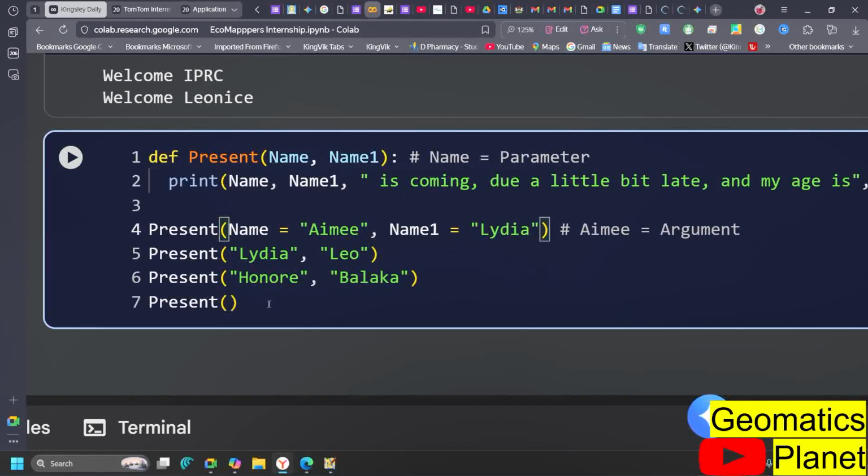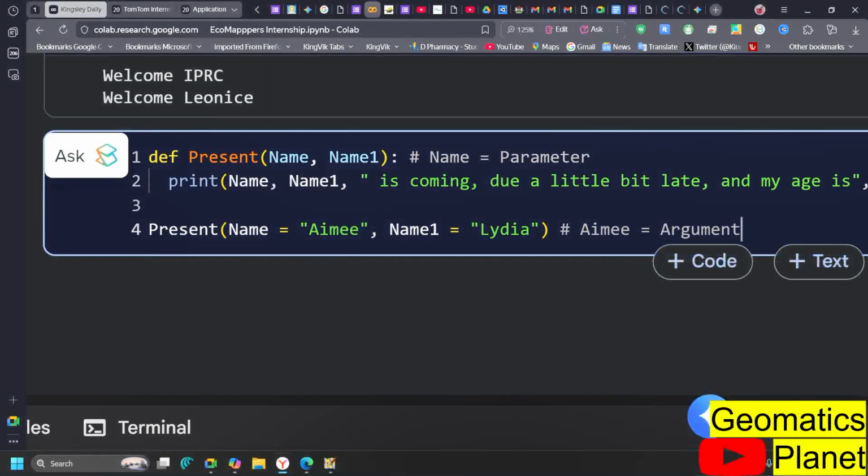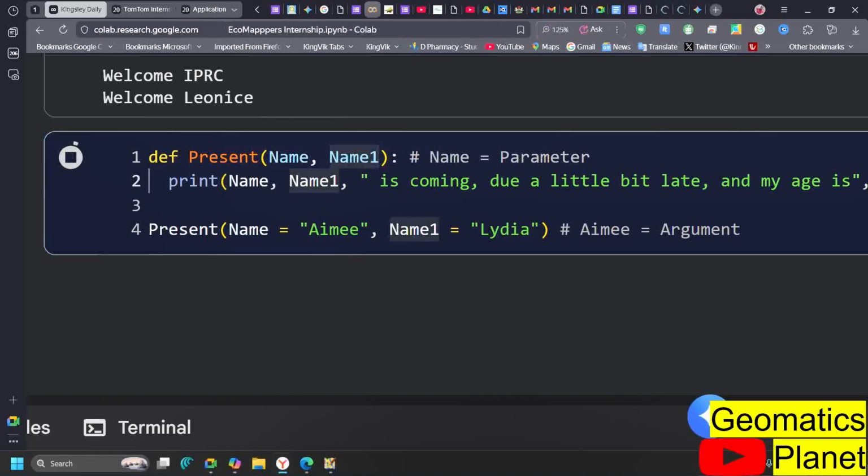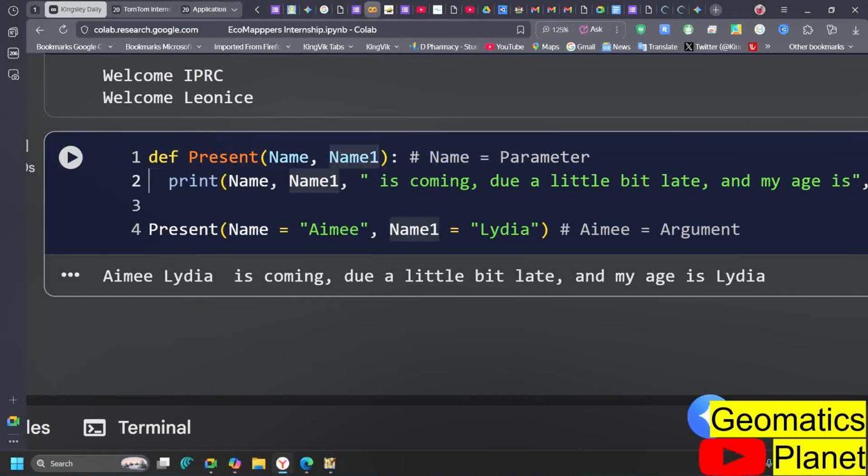Then I'm going to remove this. Now you see in this one I assigned it this way, so you can see now that I'm saying name1 Ame Lydia is coming. You can see here Ame Lydia is coming.